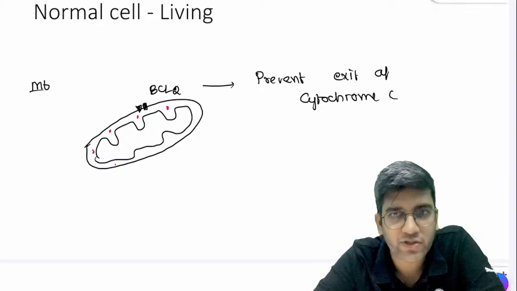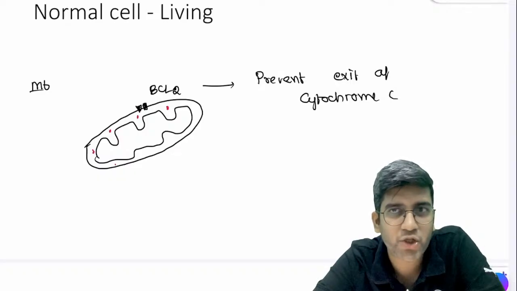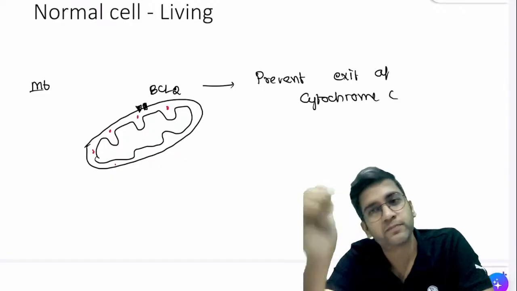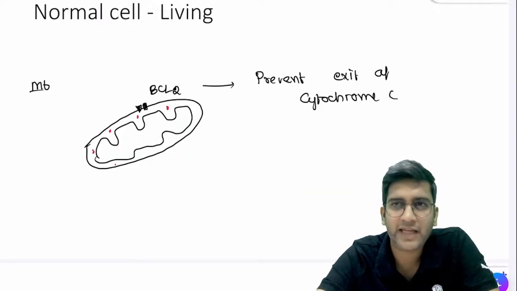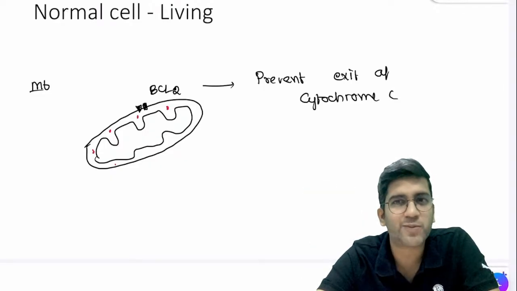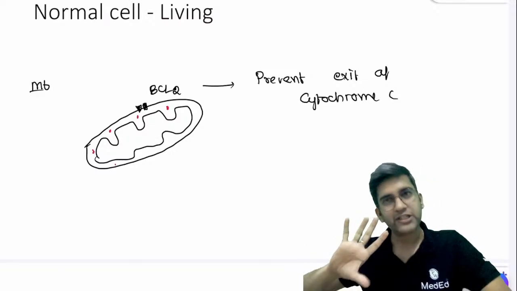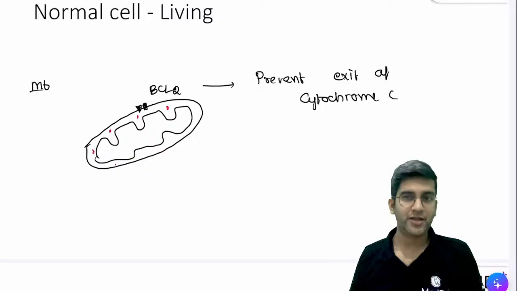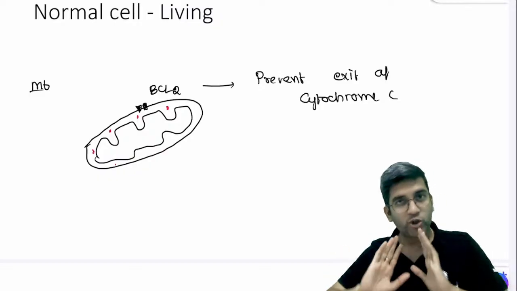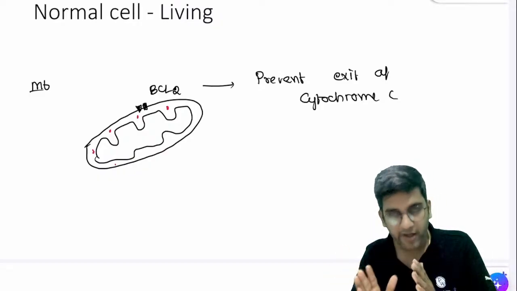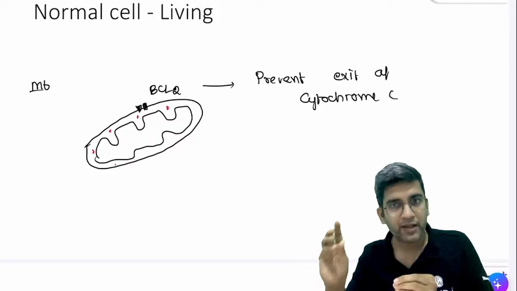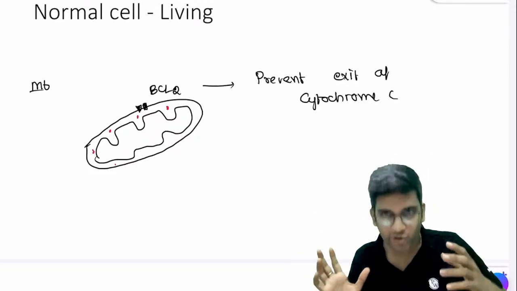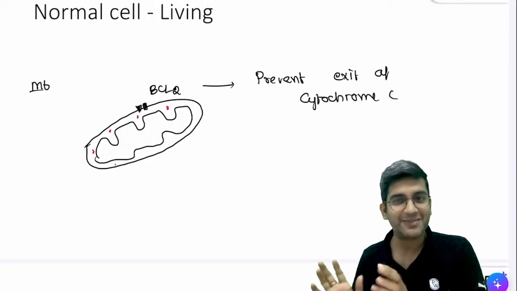If you remember biochemistry, can anyone tell me what is the function of cytochrome C? Anything which comes to your mind? It helps in the electron transport chain, right? And the electron transport chain happens inside mitochondria. So it's very simple. Cytochrome C should be there inside mitochondria for me to produce ATP and then for us to produce a proper living cell. Yes, Tanmay, doesn't look like a mitochondria. Sorry for it, right? It's a mitochondria, right?